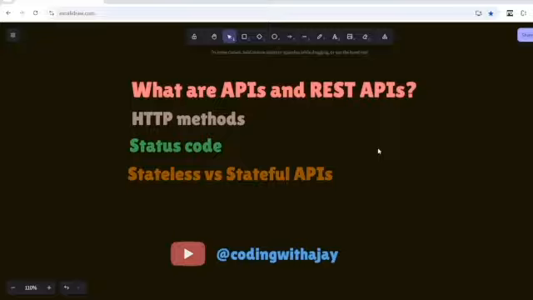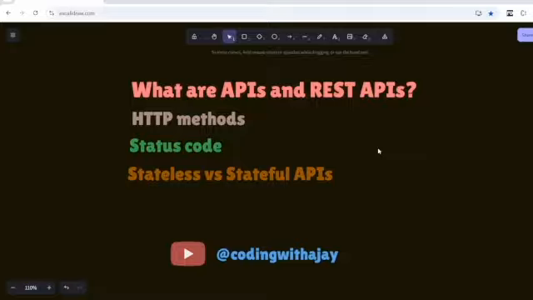Let's talk quickly about HTTP methods first. What are HTTP methods? Well, you know: GET, POST, PUT, DELETE. That's what I'm talking about. So why do we use them? Well, again, as I said, it helps us build clean and maintainable REST APIs, so that we can know what each thing is doing on the backend, right? So for that, we need to know certain things about GET, POST, PUT, DELETE.